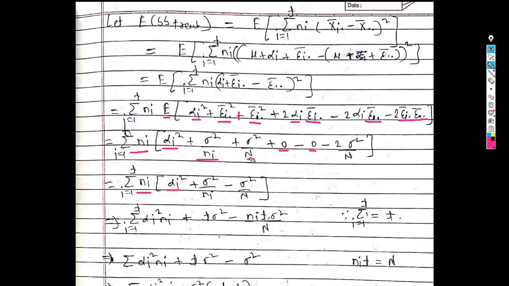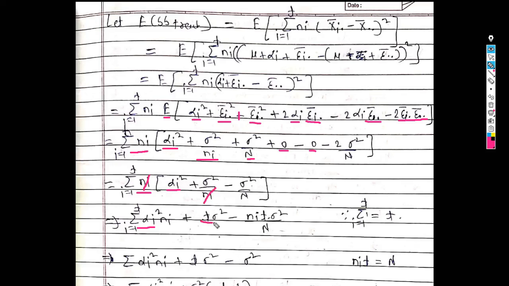Since this sigma square upon capital N minus 2 times sigma square upon capital N is sigma square upon capital N. Now take this summation ni inside the bracket. So we get summation alpha I square into ni plus. Now this term is independent of summation I, so summation over I can be written as t. Then this one n and this one n will get cancelled.